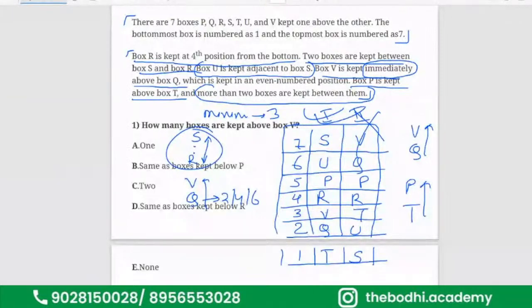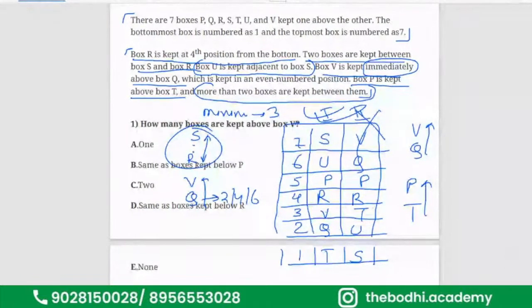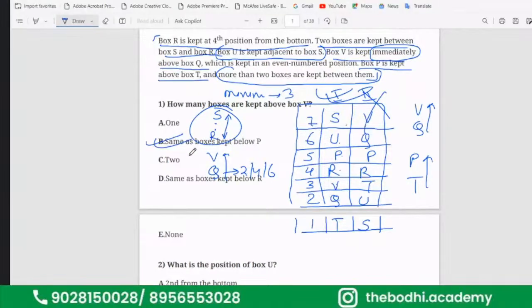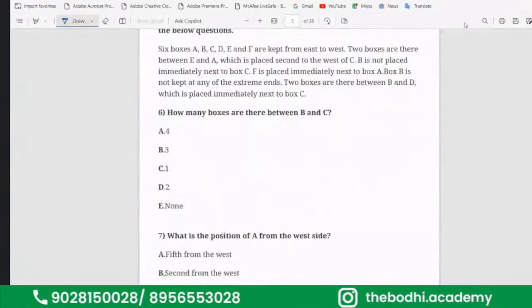Okay, done. Next. Now the questions which are asked on this, see, the questions are very easy. Once your representation is done, then questions are very easy. How many boxes are kept above V? 1, 2, 3, 4. See, 4 is not given directly. So question number 2 means set number 2. These are in sets. So this is question number 6 to 10.